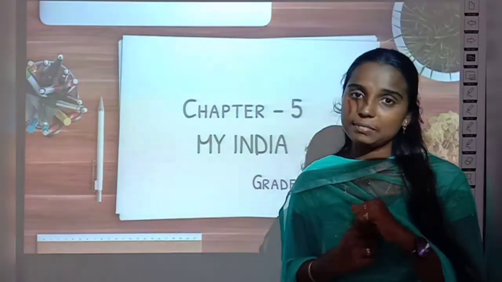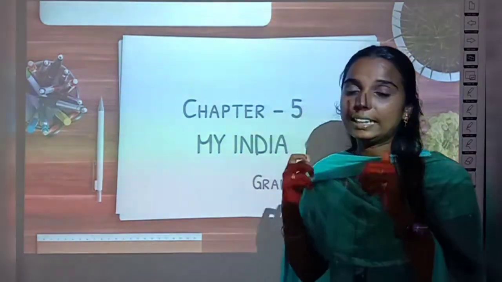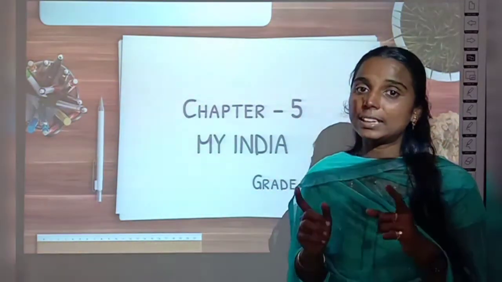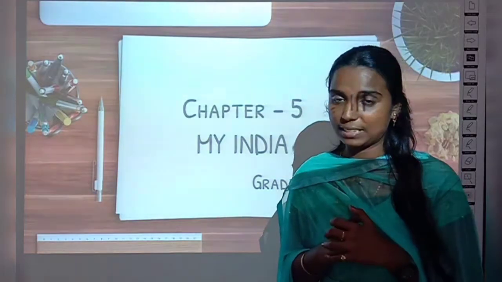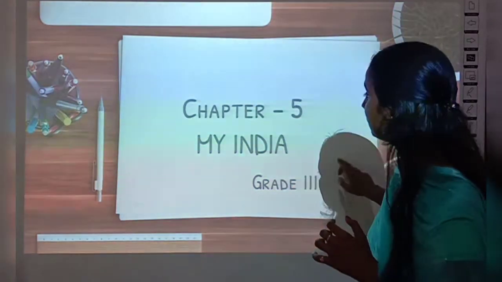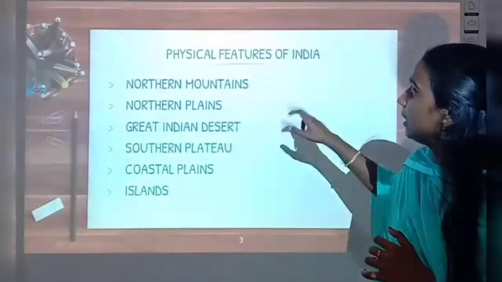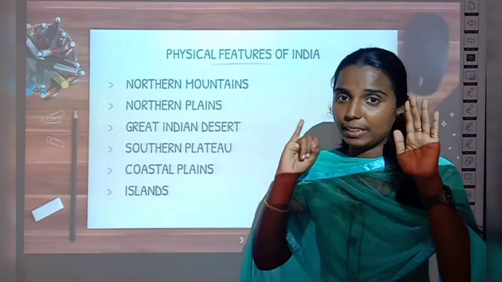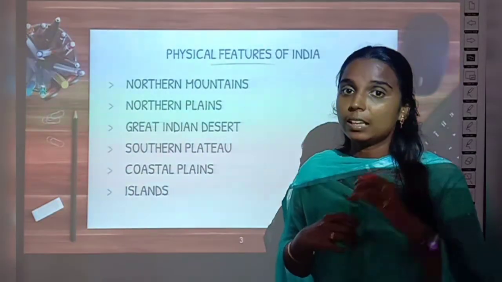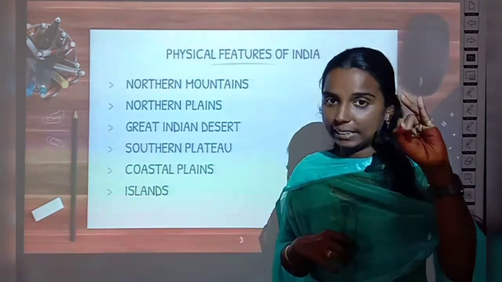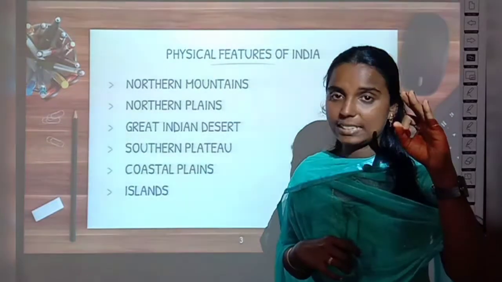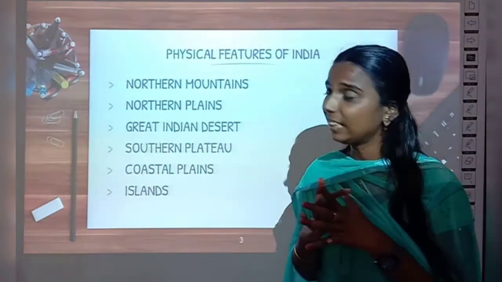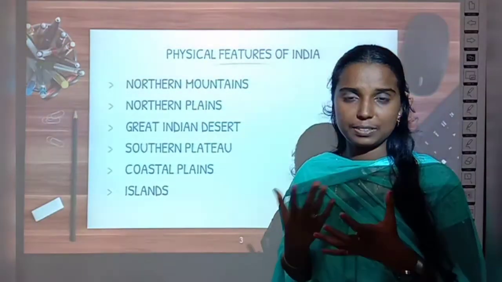And what is the next thing we are going to learn about our country? The different physical features of India, right? We have learned the different physical features in our previous class. Can you remember them? How many physical features do we have? We have 6 different physical features. What are they? The Northern Mountains, the Northern Plains, the Great Indian Desert, the Southern Plateau, the coastal plains and the islands, right?